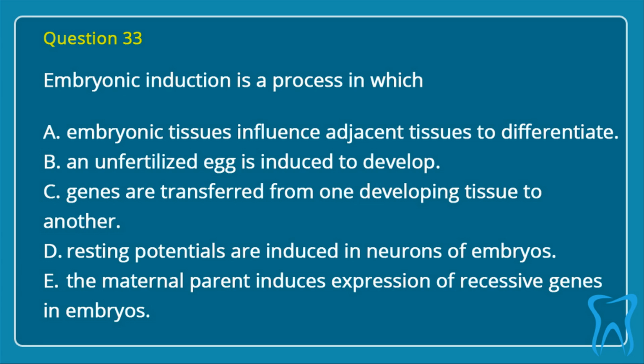Question 33. Embryonic induction is a process in which A. Embryonic tissues influence adjacent tissues to differentiate. B. An unfertilized egg is induced to develop. C. Genes are transferred from one developing tissue to another. D. Resting potentials are induced in neurons of embryos. E. The maternal parent induces expression of recessive genes in embryos. Correct answer is A. Embryonic tissues influence adjacent tissues to differentiate.